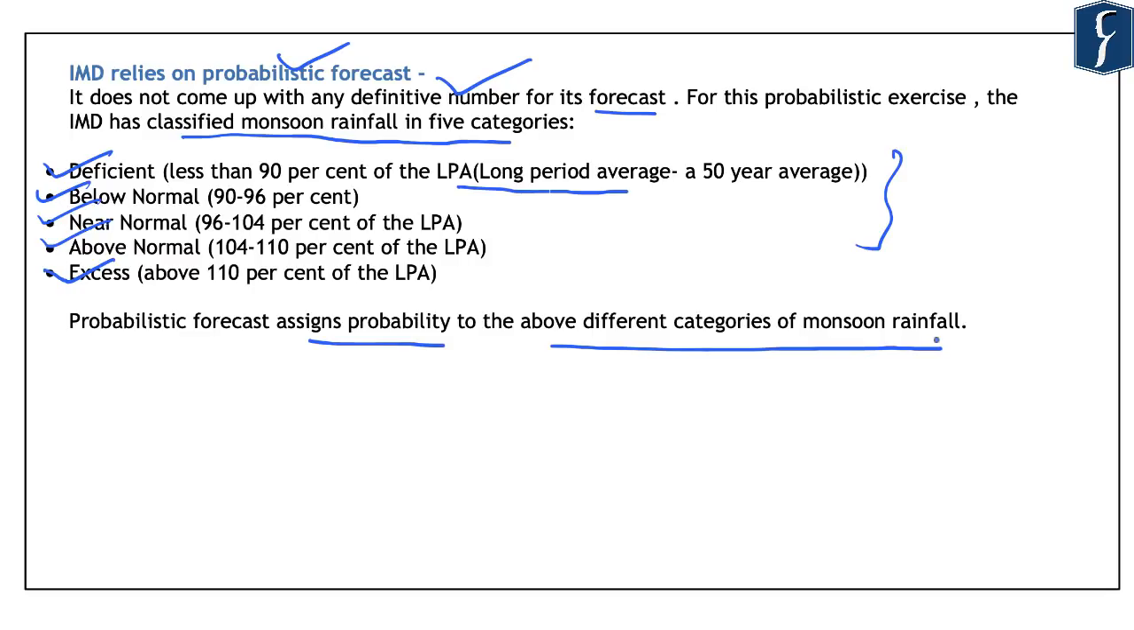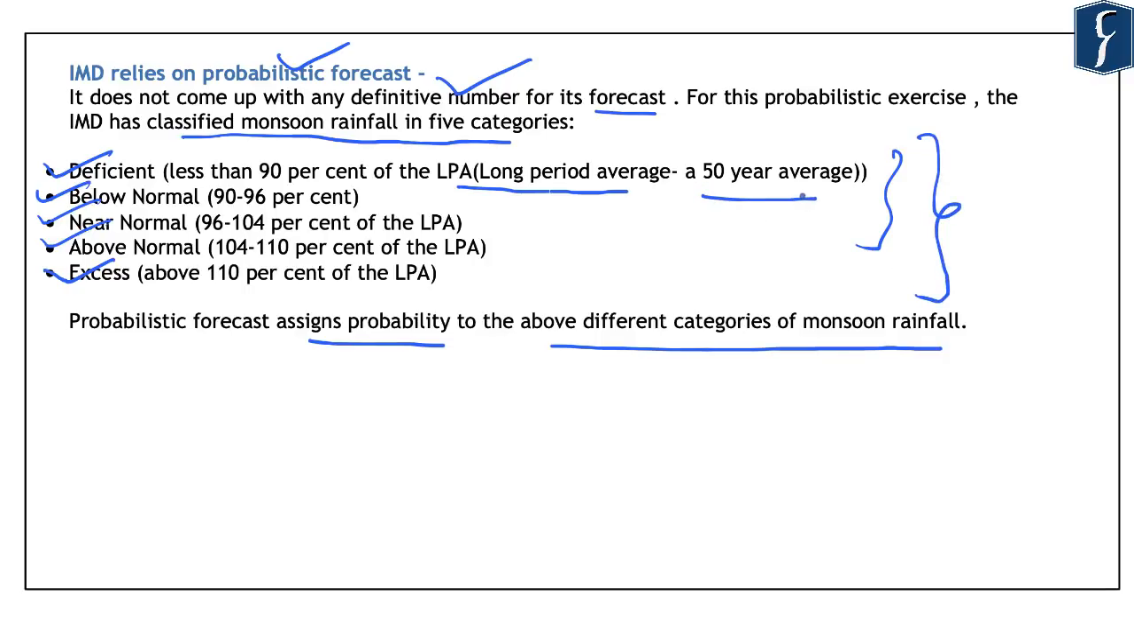And based on this, the IMD forecasts the amount of rainfall that is likely to happen in a particular monsoon period. So this clearly highlights that the IMD does not come up with a definite number for its forecast of the amount of rainfall. It assigns probability to the different kinds of monsoon rainfall categories, which it has classified based on the long period average of 50 years.